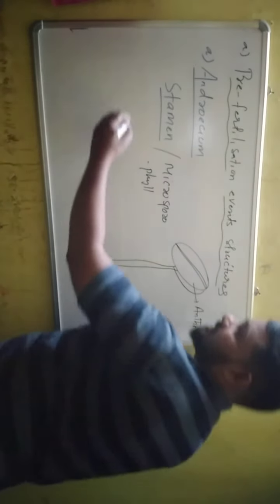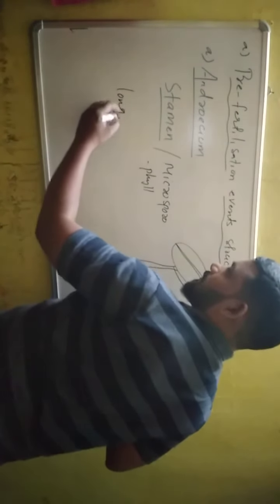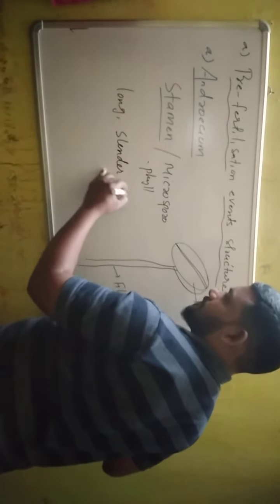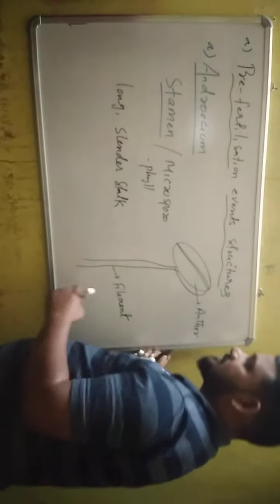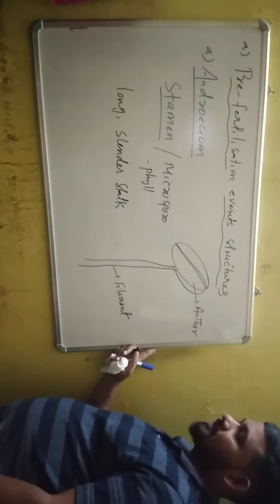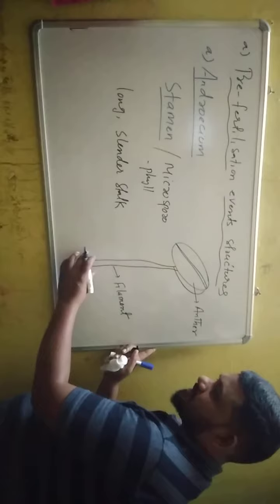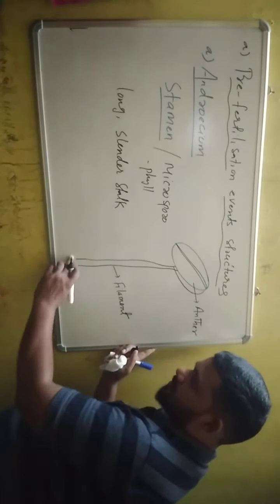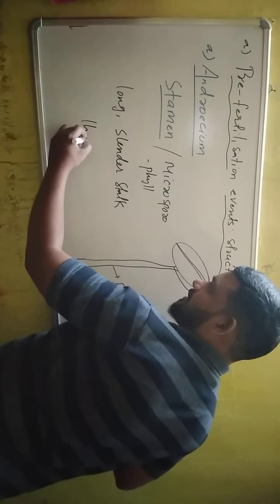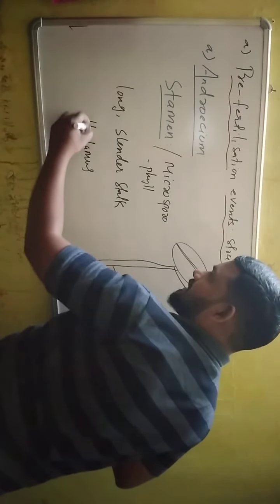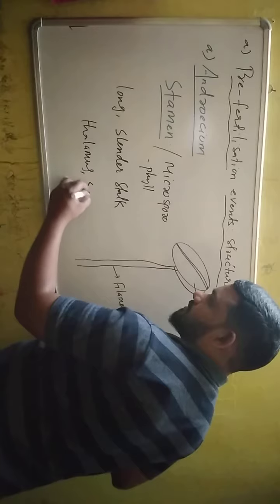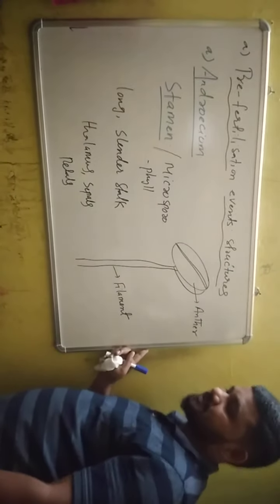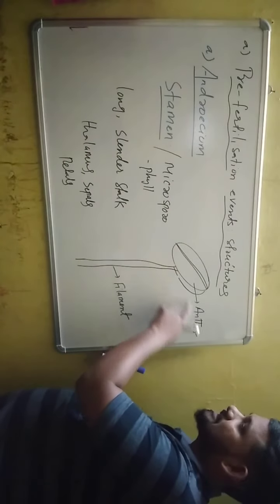What is filament? It is the long slender stalk of stamen. Proximally it is attached with thalamus or sepals, or sometimes they may be attached with petals, and distally it has anther.